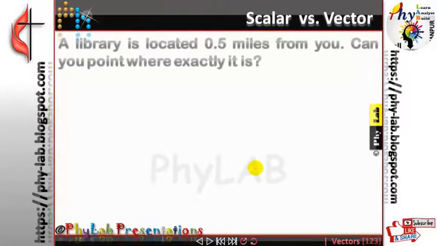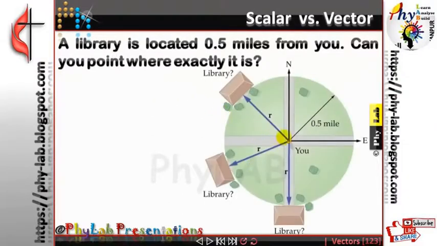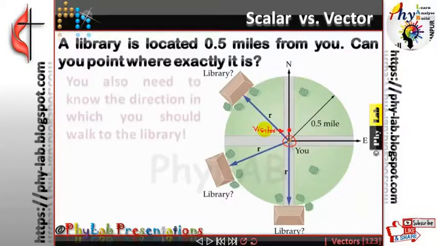Why do we really need a vector? Imagine a situation where you are standing inside your school oval, let's say at a school crossroad, somewhere over here, and there is a gentleman, a visitor who is visiting your school. Now this visitor wants to know where the school library is. So he asks you where the school library happens to be situated, and you just give him an answer as 0.5 miles from here.